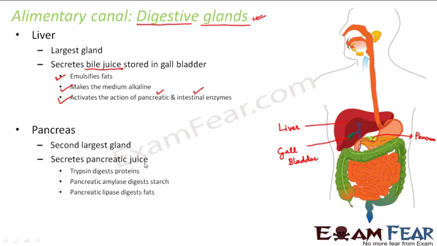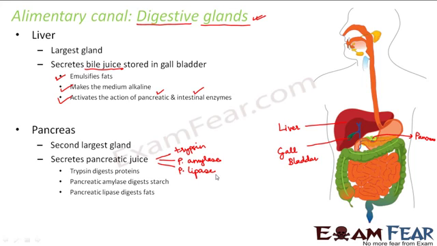Now pancreatic juice consists of three types of enzymes. It consists of an enzyme called trypsin. It also consists of an enzyme called pancreatic amylase, and it consists of another enzyme called pancreatic lipase. So these are the three enzymes which are present in the pancreatic juice.